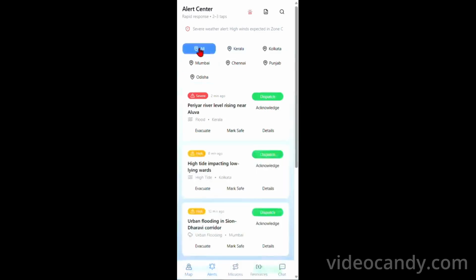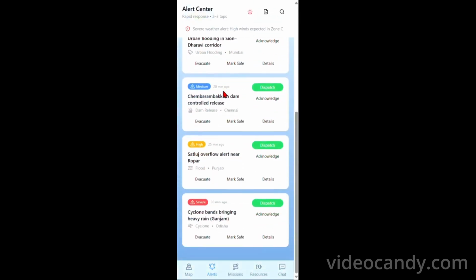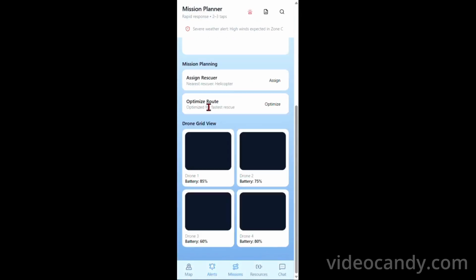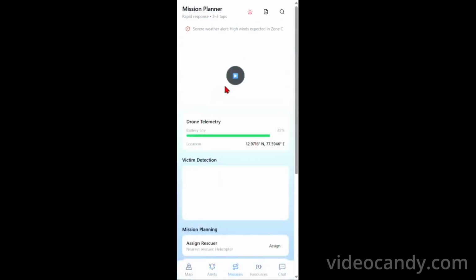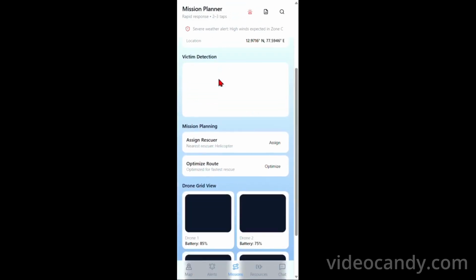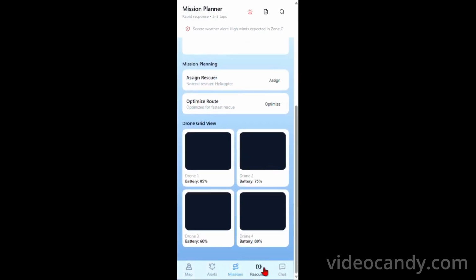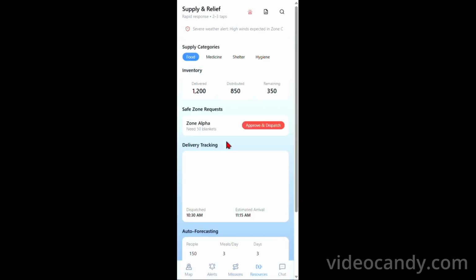This is the dashboard, where we can search by state name. These are the battery percentages of the drones, and in the alert center we can see how many cities are in alert, like high, medium. In mission plan, we can see the drone's actual image, what it detected. So we can assign a rescue team.